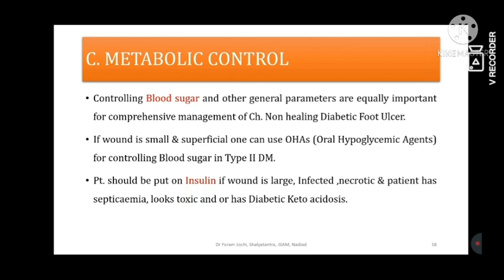In that condition, oral hypoglycemic agents, and along with that insulin, can be given. In such cases, they do both therapies together in a single person. There are multiple agents of oral hypoglycemic agents, and they also use twice a day insulin, not only before meals, but they also use basal insulins.